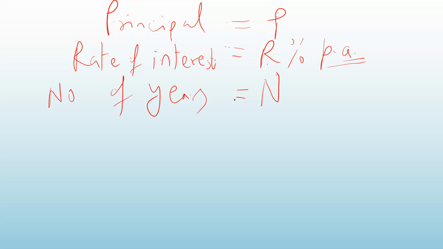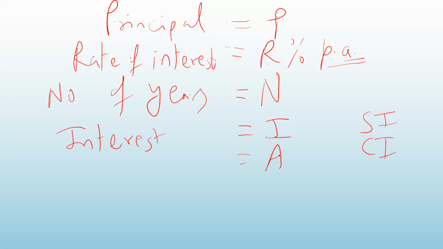And I will stand for the interest. If it is simple interest, I may use SI. If it is compound interest, CI. Or from the context you can make out. Then there is another letter which we are going to use, that is A, which is called the amount accumulated or accumulated value.